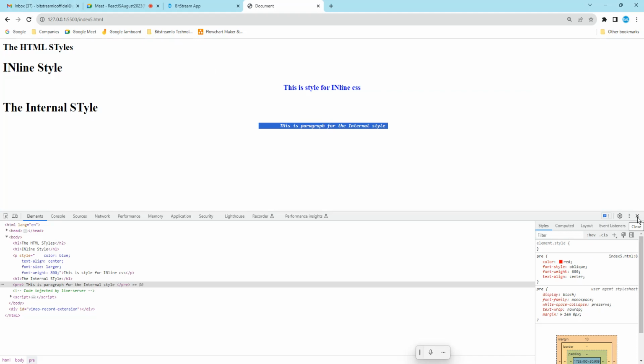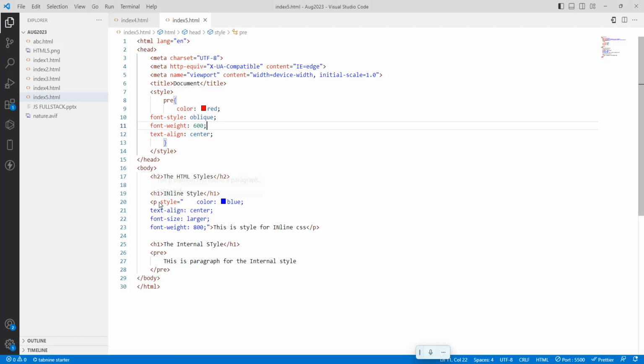So this is the internal. For the inline, you write a style within the starting tag, that is called an inline style, and for internal, you write a style within a file, inside the header, with the style start and end tag. And the third one will come, that is the external style.